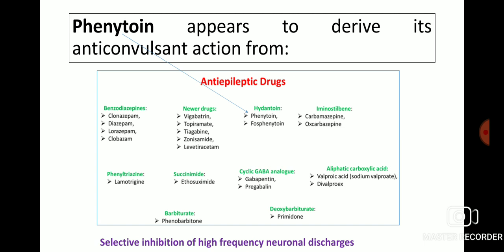Phenytoin appears to derive its anticonvulsant action from selective inhibition of high frequency neuronal discharges.